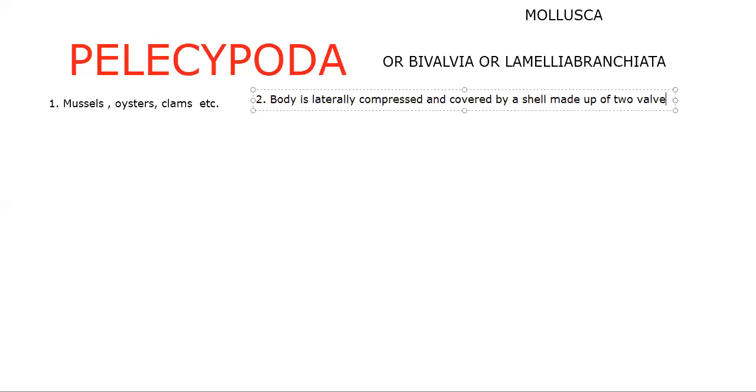That's why we say bivalvia. So why is it called bivalvia? The body is laterally compressed and covered by a shell which is made up of two walls.